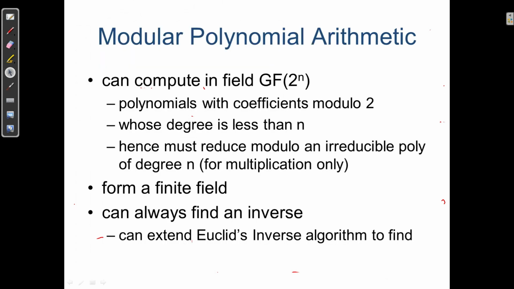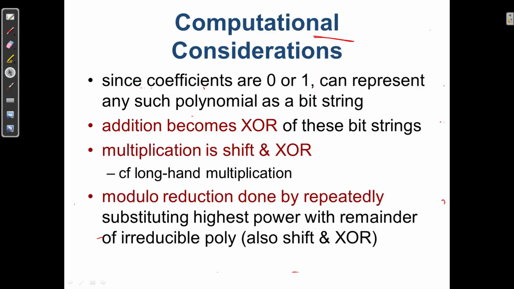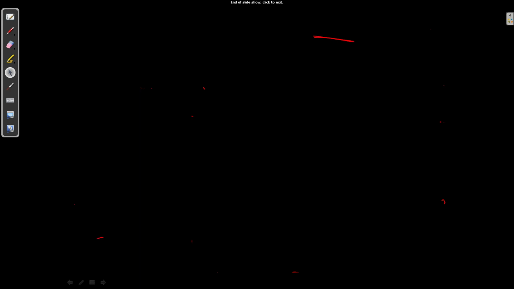This is polynomial arithmetic modulo x cube plus x plus 1. Why do we write here modulo x cube plus x plus 1? Because this is the irreducible polynomial. If we select another irreducible polynomial, then the table might differ, and the same is true for multiplication also. So using extended Euclidean algorithm we can calculate the inverse also.